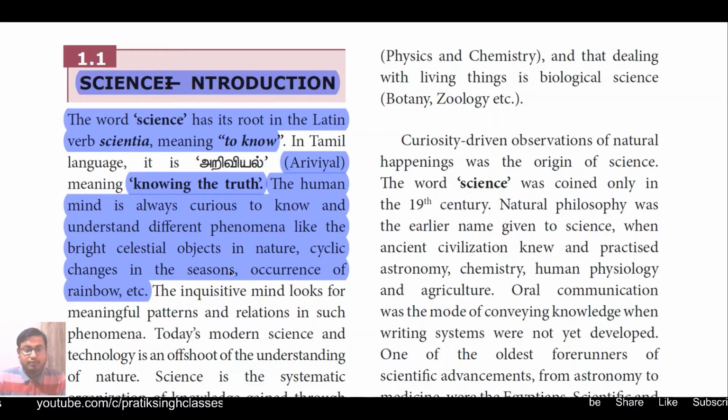Then we are amazed to know the reason behind the cyclic changes of nature, the seasons. Why do seasons change day after day, and also over a period of time? Then what is the reason behind the occurrence of a rainbow?